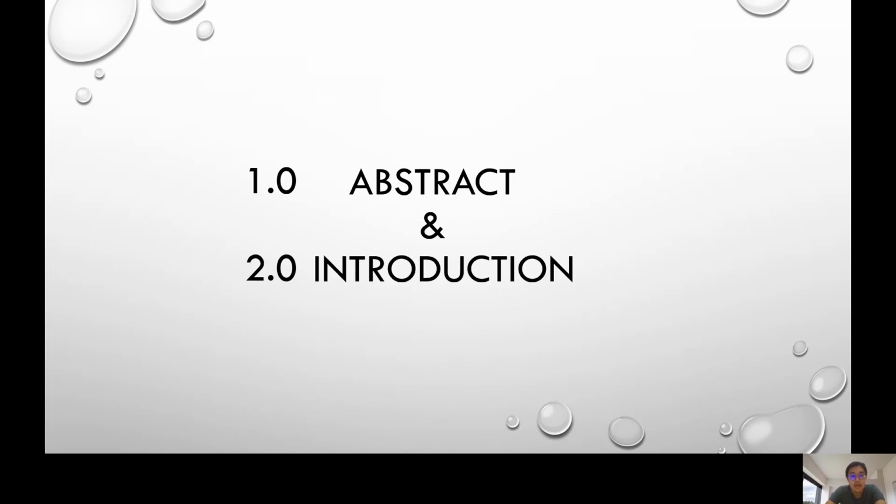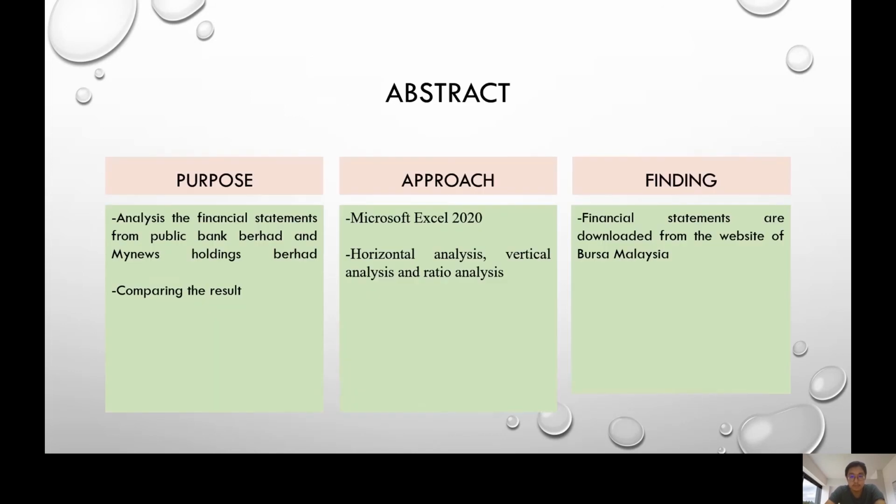First, abstract and introduction. Abstract. The purpose of this project is to analyze the financial statements from Public Bank BERHAD and MYNEWS Holding BERHAD. Then we use the result to compare the performance between companies. We use Microsoft Excel 2020 to do analysis such as horizontal analysis, vertical analysis, and ratio analysis. The financial statements are downloaded from the website of Person Malaysia.